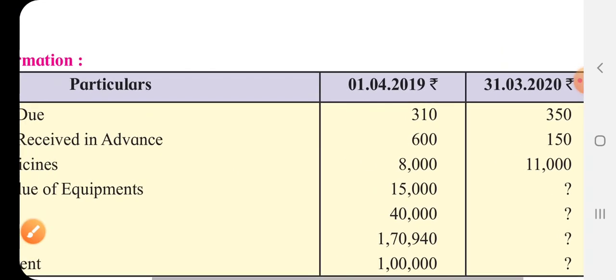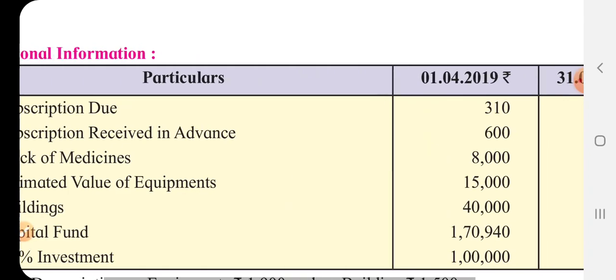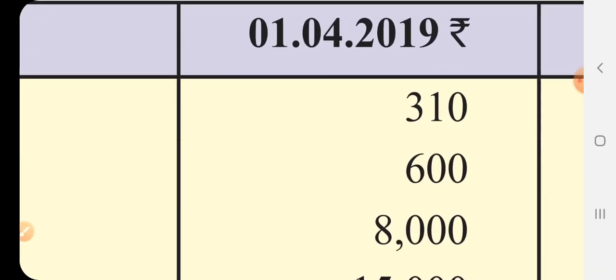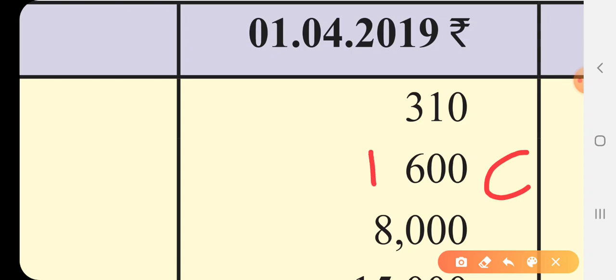Then subscription received in advance. This subscription at the beginning of the year which is in advance means this subscription was received in the previous year but for the current year. It was received in advance in the last year but for the current year, obviously. So it will be added to the subscription on income side.